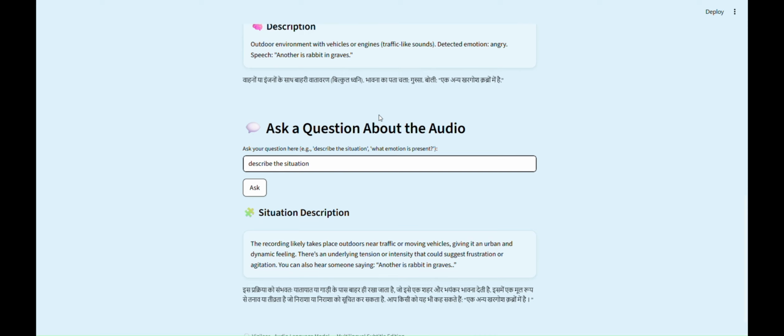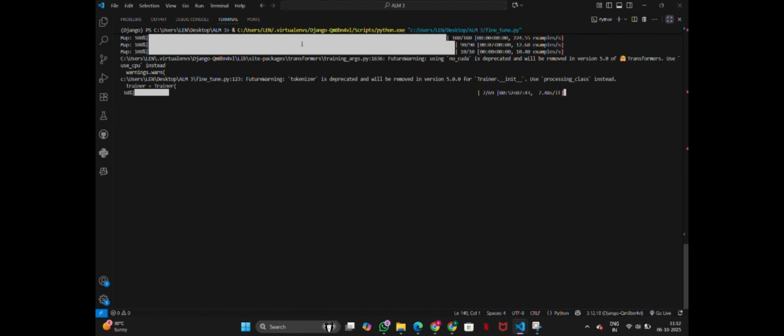Here, we integrate the dataset directly into the pre trained model and begin the fine tune process. Each epoch helps the model learn not just words, but relationships between sound, context, and emotion. Step by step, it starts to understand sound the way we do. The trainer pipeline optimizes across multiple tasks simultaneously: transcription, accuracy, audio event detection, emotion recognition, and contextual reasoning.